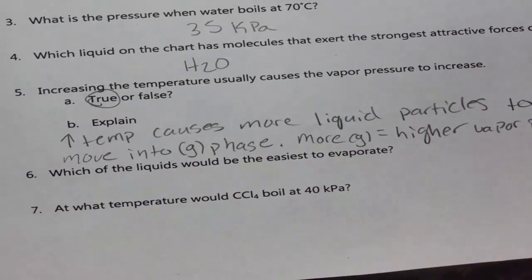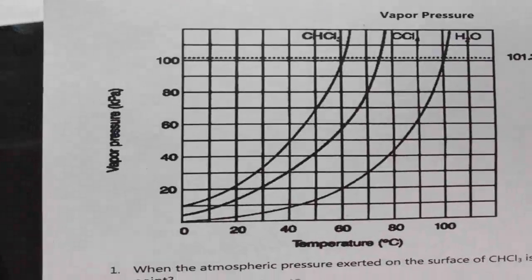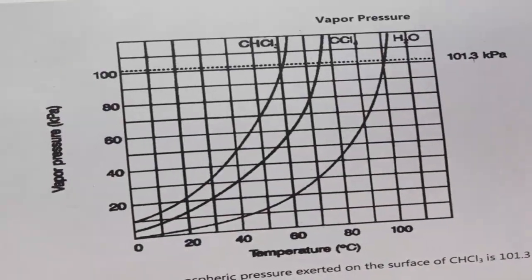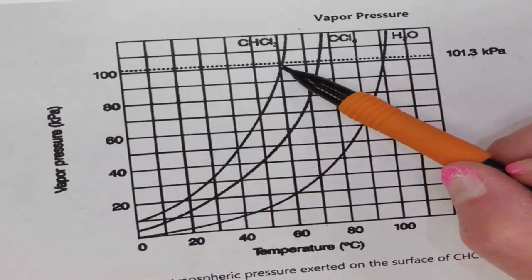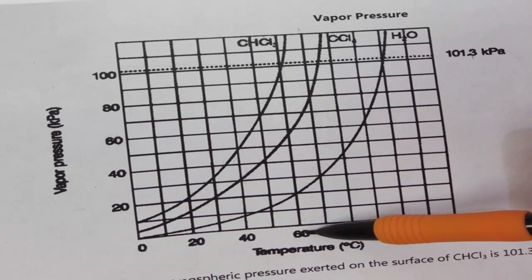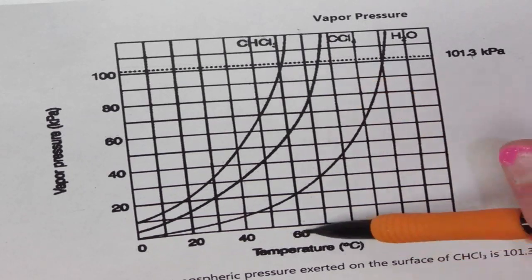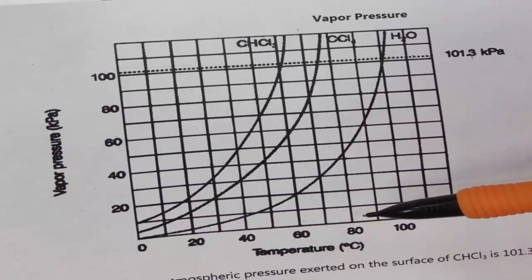Which of these liquids would be the easiest to evaporate? If we wanted the easiest to evaporate, that means the least amount of energy needed to break the attractive forces. So I'm going to come back up here and look at which one requires the least amount of energy to break an attractive force. At my standard pressure, I find that CHCl3 has a temperature of 60. This would be its boiling point. Remember, evaporation occurs at the surface of a substance.